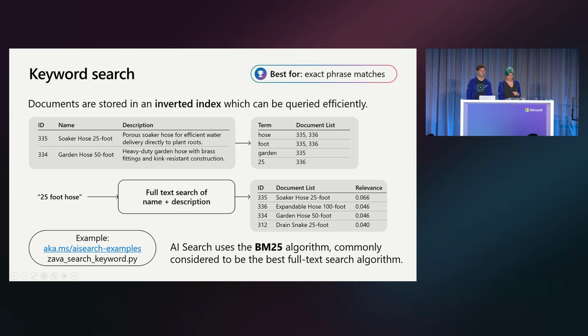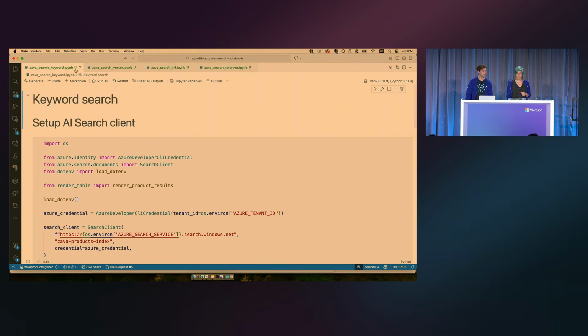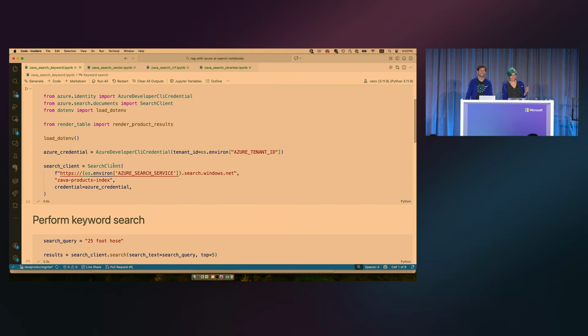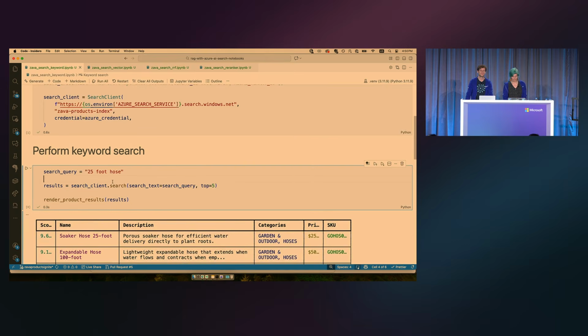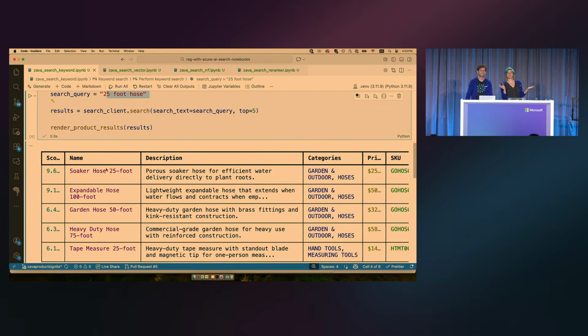Now, Azure AI Search uses BM25, which is basically the best-in-class full-text algorithm, and does a very good job at handling keyword search. I've got a little example over here with keyword search. I'm using Python, because it is the best language, and I'm setting up the Azure AI Search client, connecting to my search service, and then doing a search here for 25-foot hose. This is searching a fake product catalog that's got names, descriptions, categories, price, etc.